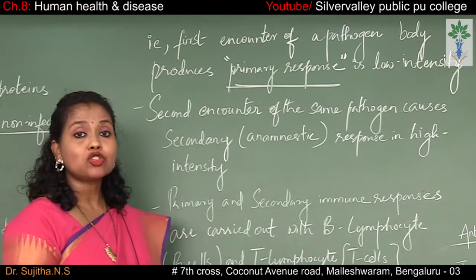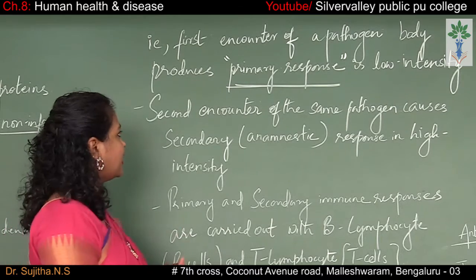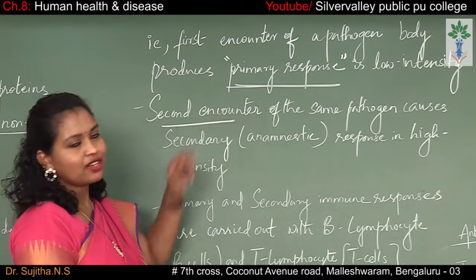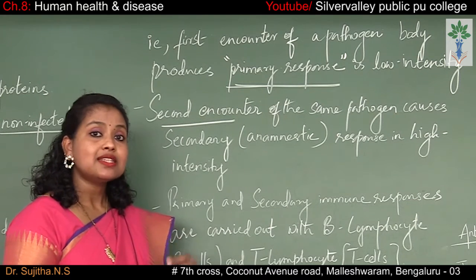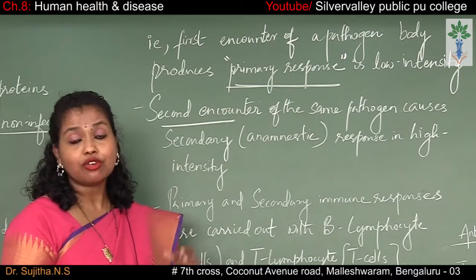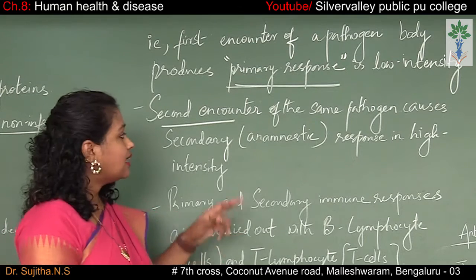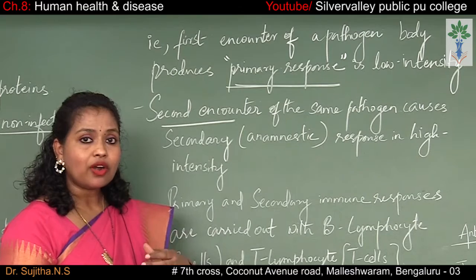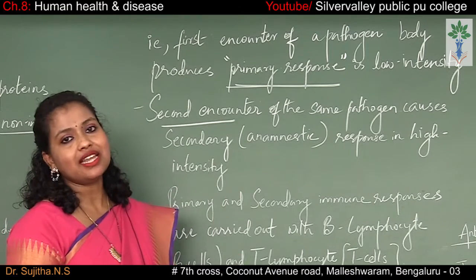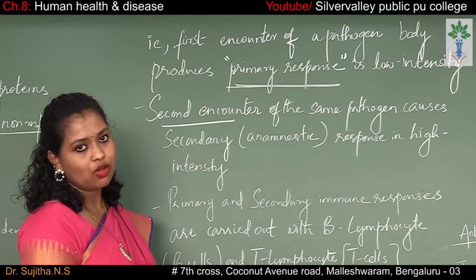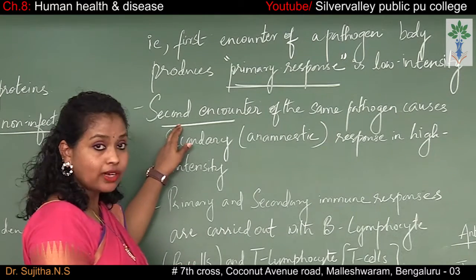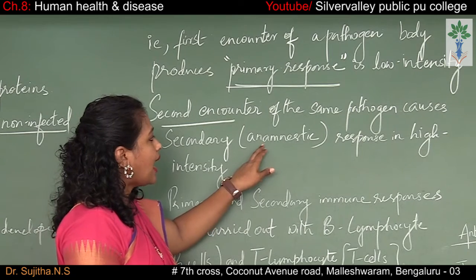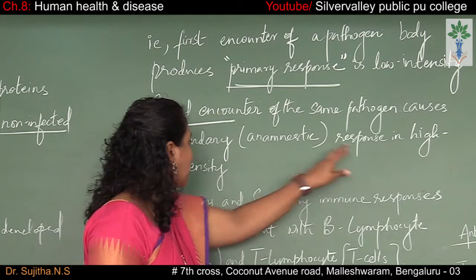The second time is called a secondary response. That secondary response is a little bit faster when compared to the primary response, because in the secondary response, since the antibodies are already produced for that particular antigen, the production of the antibody will be faster. Our body starts to respond very fast compared to a primary response. Therefore, the secondary encounter of the same pathogen causes the secondary or an amnestic response in a high intensity.